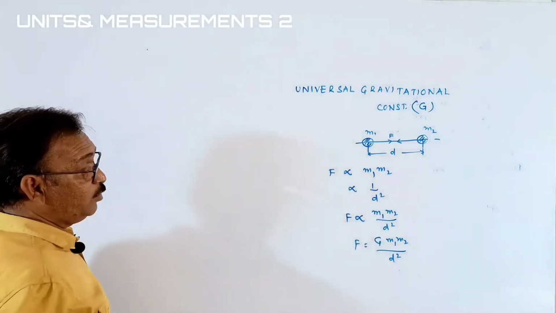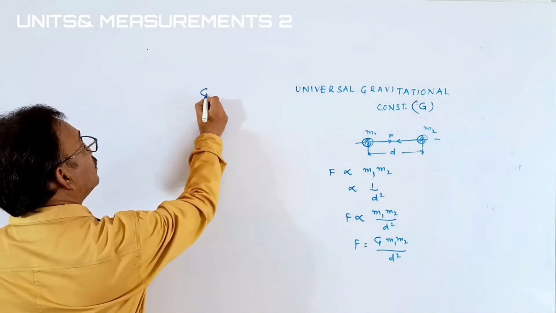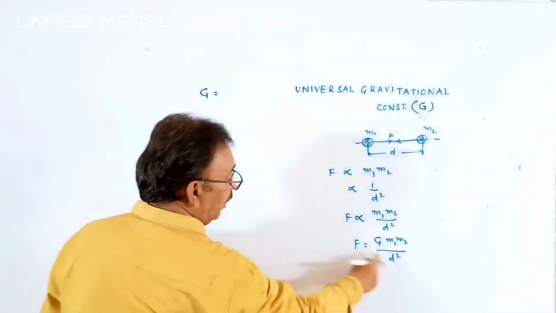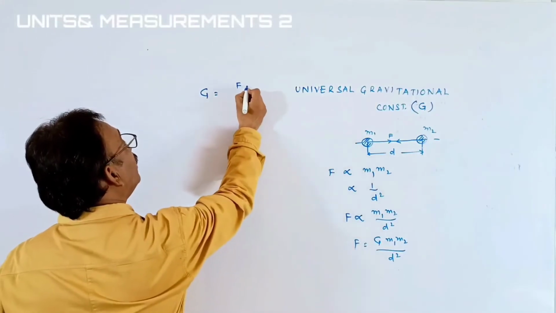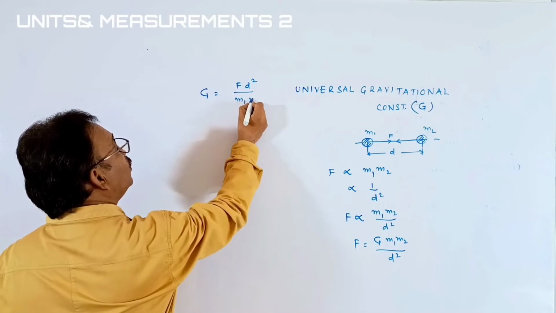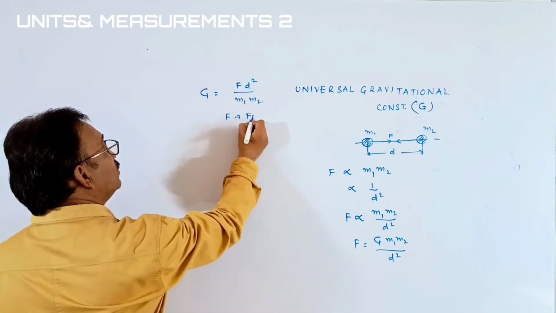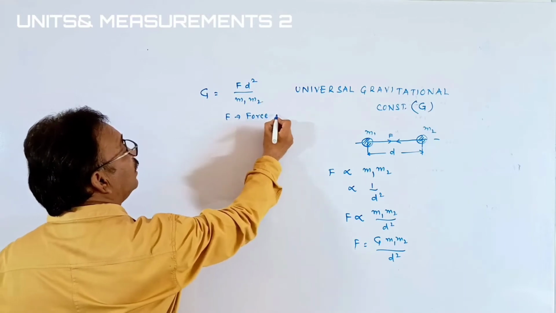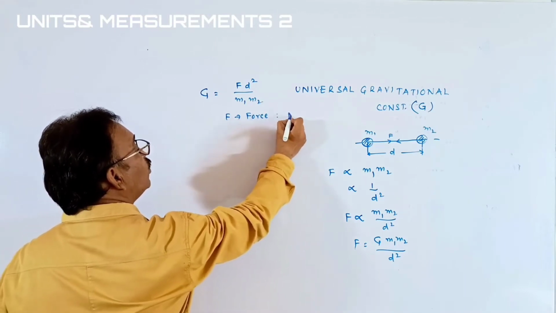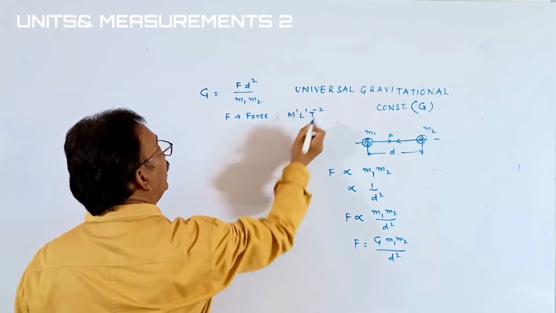Okay, we have to write the dimension formula for G, students. G can be written as, multiplying this, F into d squared by m1 m2, where F is force. The dimensional formula of force is m1 L1 T inverse 2, already we derived.